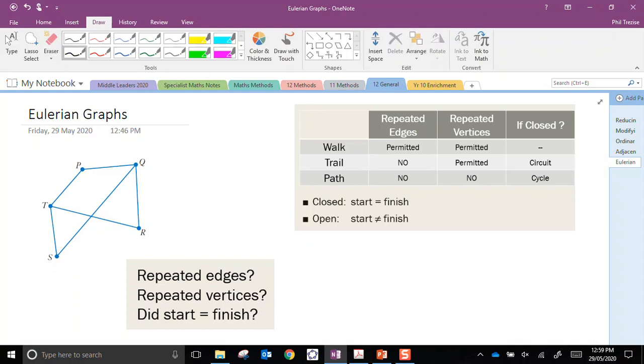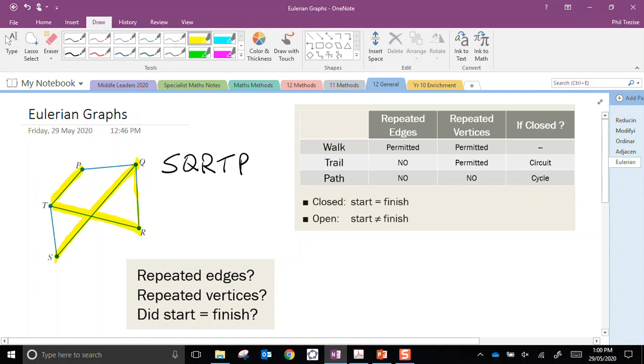That's the first one. Let's clear that up a little bit and we'll try a different one. Let's imagine we went S, Q, R, T, P. Let's trace this one out. So we go from S to Q, down to R, across to T, and then we go to P. So, have we repeated any edges?